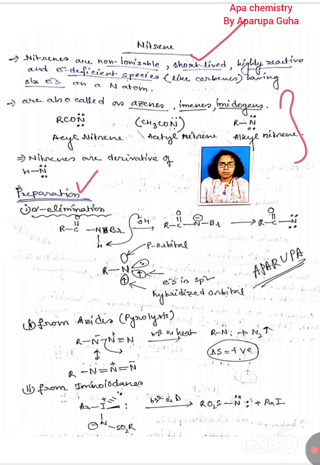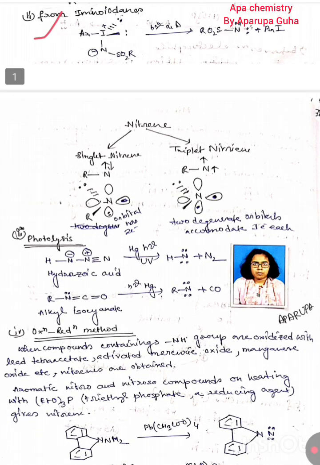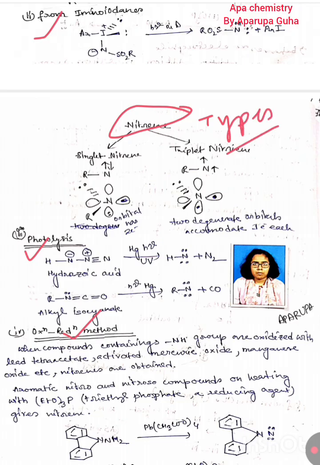And then the preparation procedures: alpha elimination, from azide, from isocyanate, by photolysis of hydrazoic acid to alkyl isocyanate, and oxidation reduction method. So in various pathways we can produce nitrene intermediate. Okay. And also these are the types of nitrene.